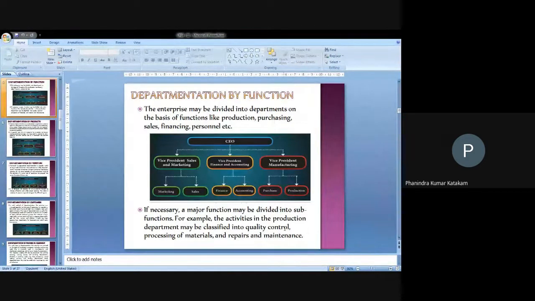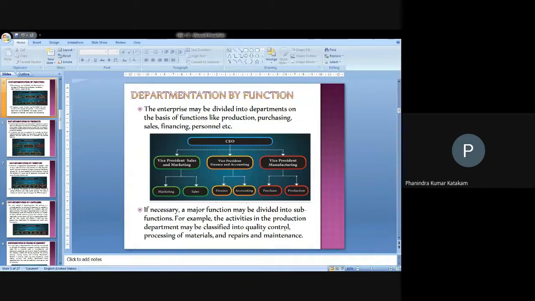Departmentation basing on the functional areas. What are the functional areas of management? Basically, we come across 4 to 5 functional areas, depending on the nature of the organization. If you are involved in manufacturing or production based organizations, you mainly concentrate on production, as well as distribution, as well as marketing. And some organizations include finance and HR.